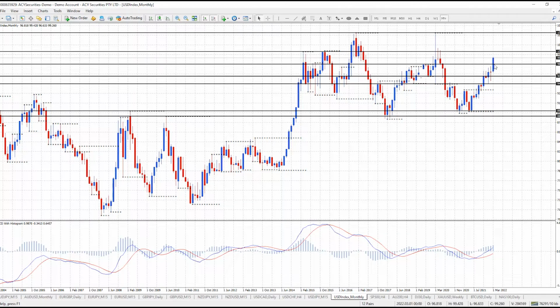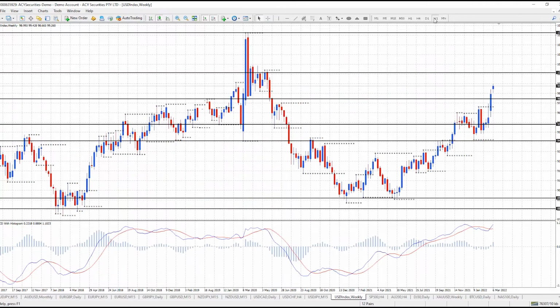So monthly look here, we're moving above 98.12 resistance, heading towards the next level at 100.39. So the 100 level, I'm sure we might get a little bit of a jolt there, so keep your eye on what's happening there. So monthly's up, the weekly's up too. Last week we had a very clear break above 98.12, and euro dollar, which is at least 50% makeup of the dollar index, is very negative, and this is why we're having a very strong move up.